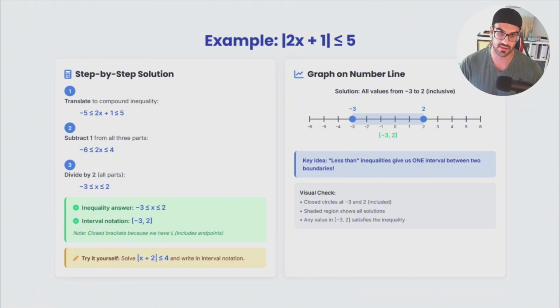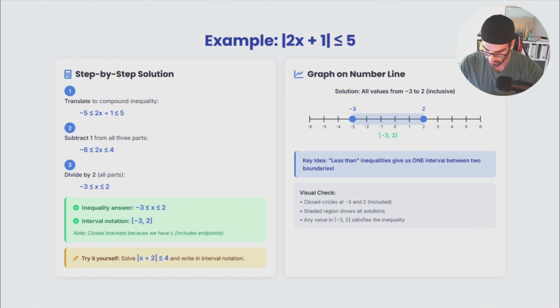What about 2x plus 5 is smaller than or equal to 5? Everything is like the last part, but you have to be careful about this smaller than or equal thing, because last part we had an excluded section, but this part we do have an included section. It means that my 2x plus 5 could be smaller than or equal to 5 and bigger than or equal to negative 5. So be careful about that.